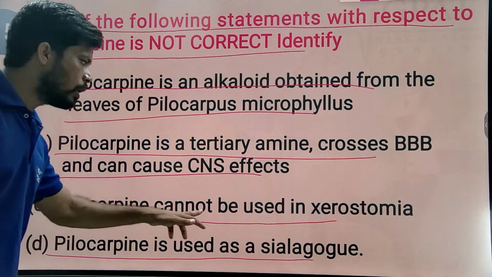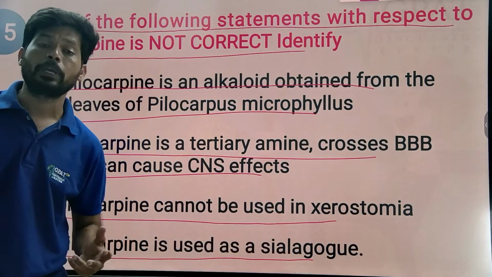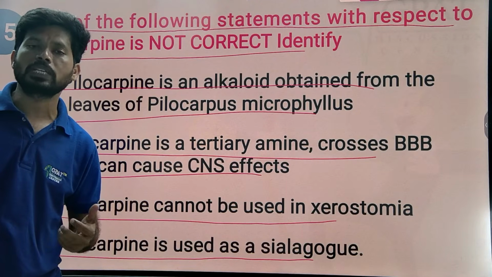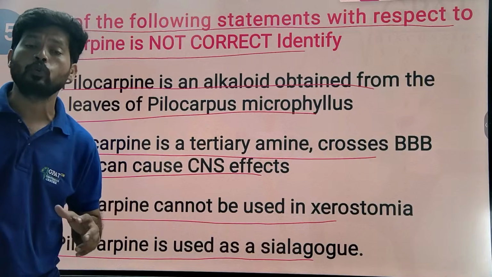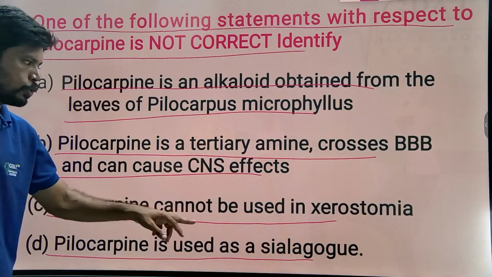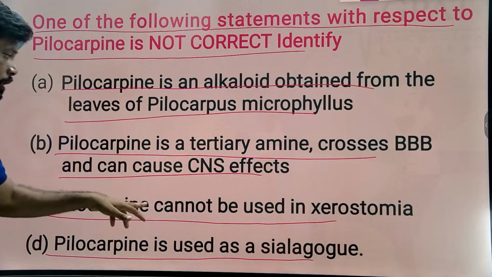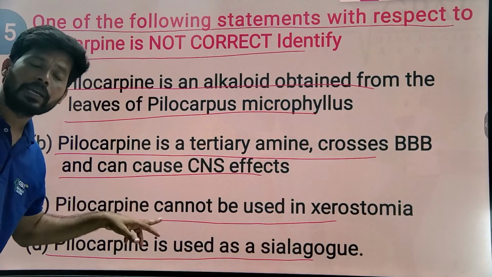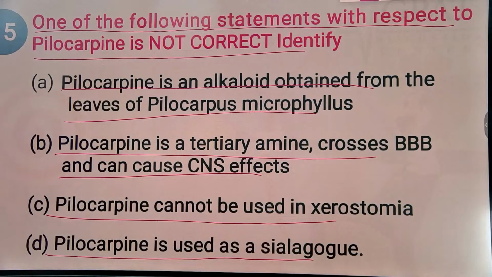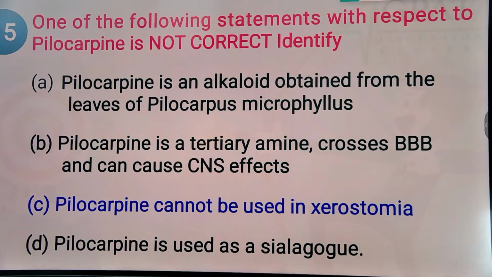Generally, pilocarpine can be used in xerostomia. Xerostomia is nothing but a dry mouth. By stimulating the salivary gland, pilocarpine may change a dry mouth to a wet mouth. So it is generally used in xerostomia, but here they mention it is not used in xerostomia. So option C is incorrect, and the remaining three options are correct. So the answer is option C, the wrong statement about pilocarpine.